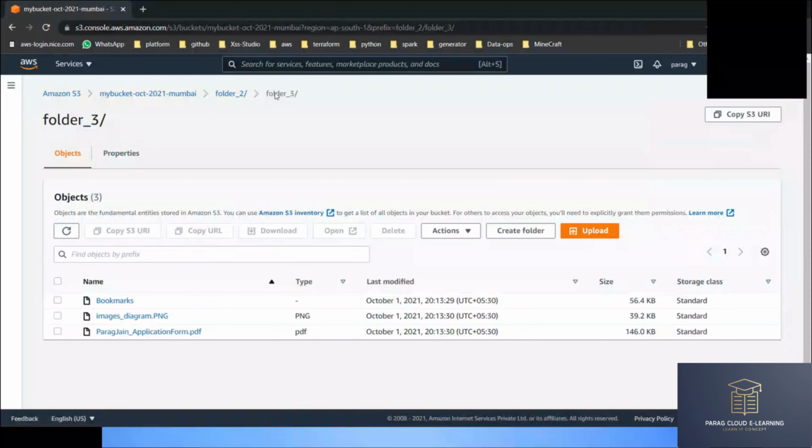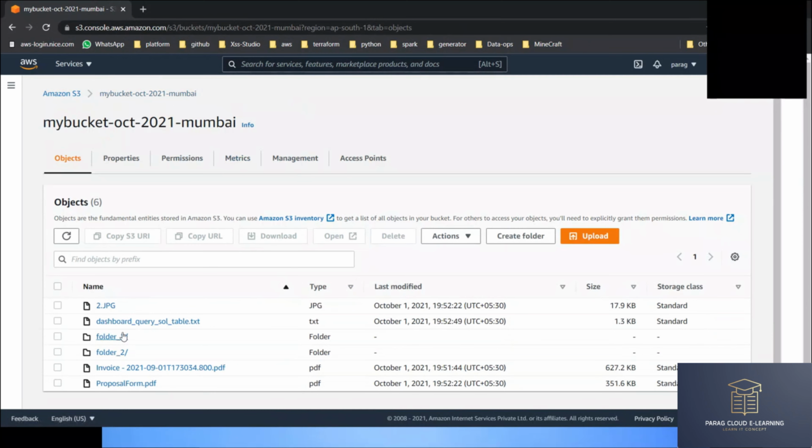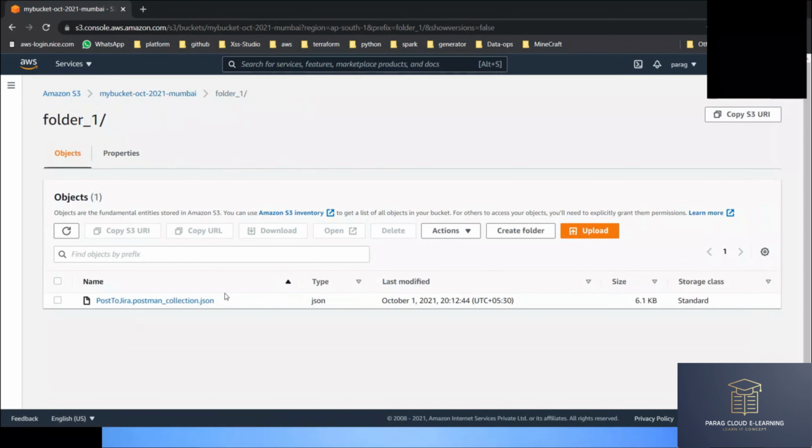If you want to check where you are working right now, you can see the path: my bucket name, inside folder number 2, inside folder number 3. You are working in folder number 3 right now. So here Amazon gives you the path where you are working in the S3 bucket. And you can directly jump to any of the previous folders, to your bucket or to your folder. I'm going to jump to folder number 1 right now.